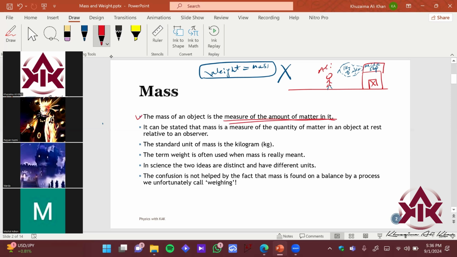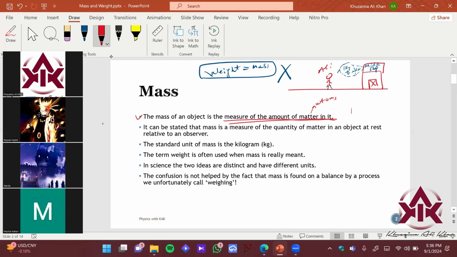So what is matter? Can you explain what is matter? Matter is anything that makes up a substance. Matter is basically the atoms in our body, which has mass, occupies space, and has density. So mass is just a measure of the amount of matter in a body.